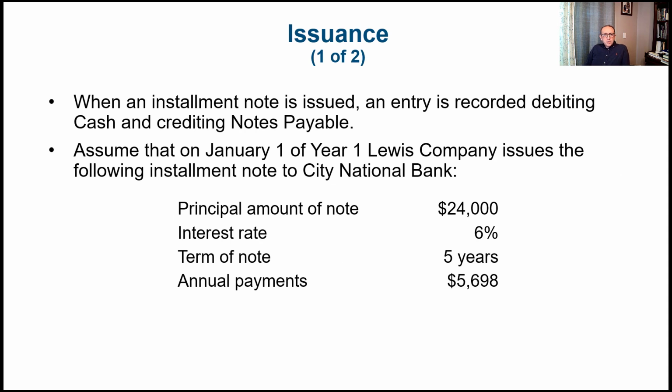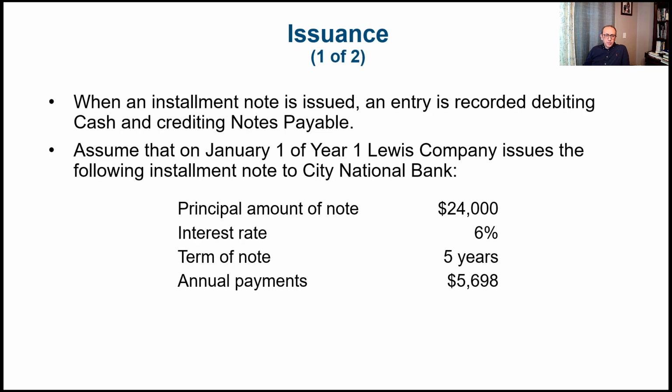So let's talk about the issuance of the installment note. When an installment note is issued, an entry is recorded by debiting cash and crediting notes payable. So let's see an example. Assume that on January 1st of year 1, Lewis Company issues the following installment note to City National Bank. The principal amount of the note is $24,000, the interest rate is 6%, the life of the note is 5 years, and they did the calculation, which we don't need to worry about for now, and it turns out the annual payments are